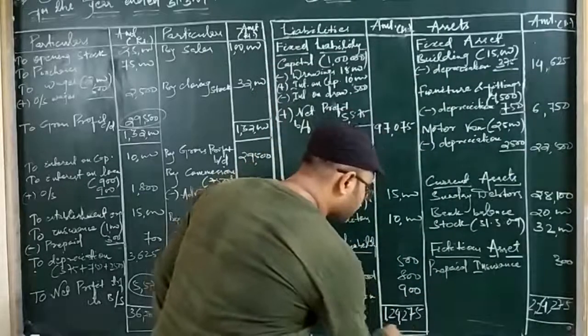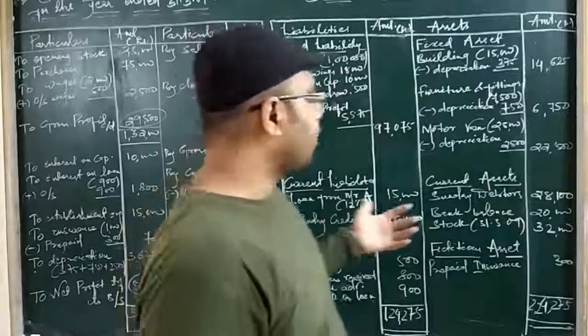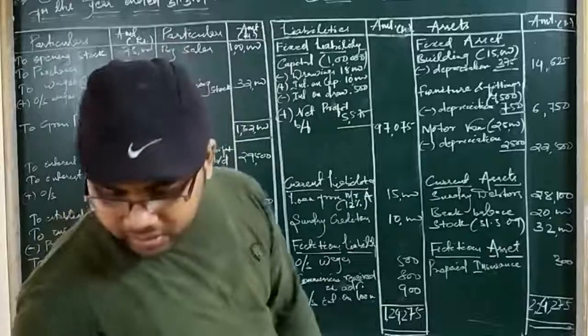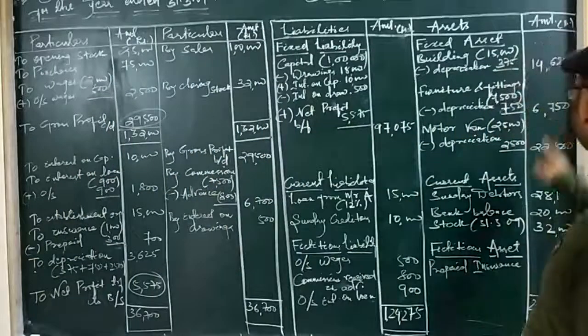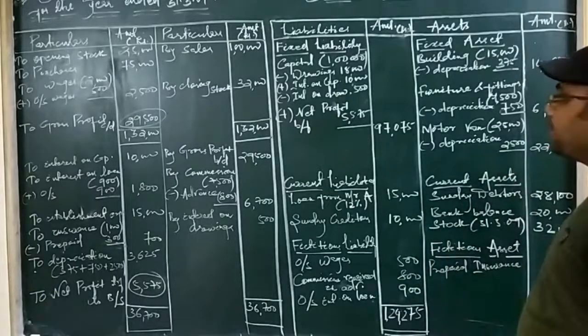Okay. So we have got the answer correct. So all the posting of our liabilities, assets, incomes and expenses are posted correctly. So we are getting the correct answer. It is 1,24,275, as I have written here. If you want, you can check again and again, and you can see whether the amount is coming or not.